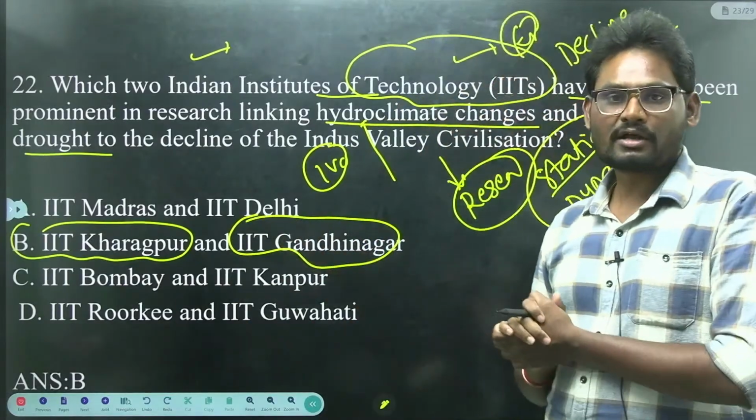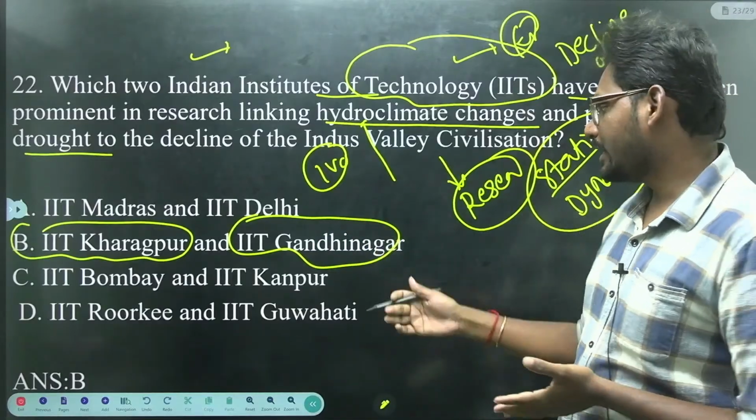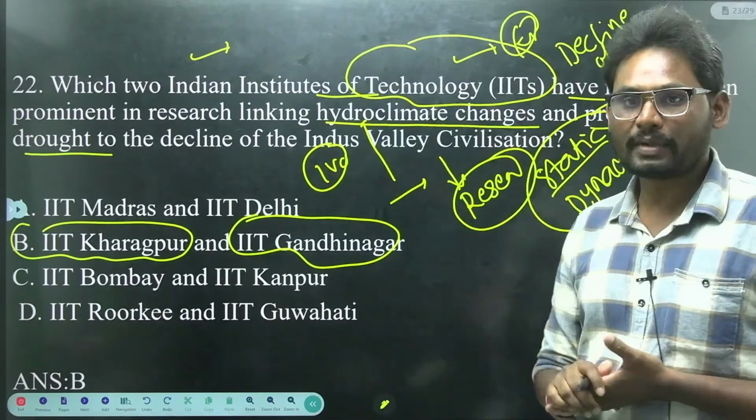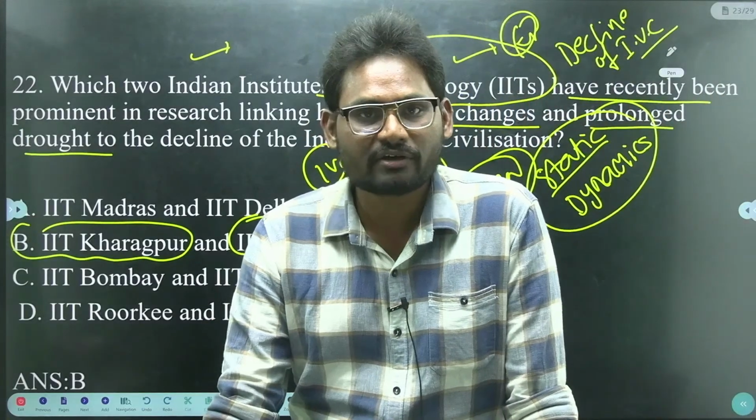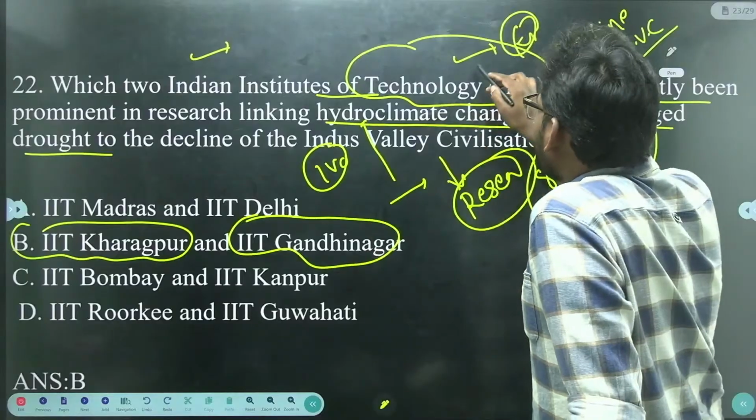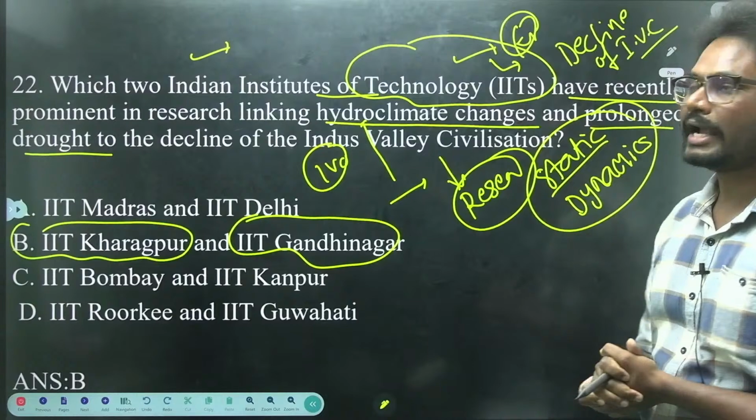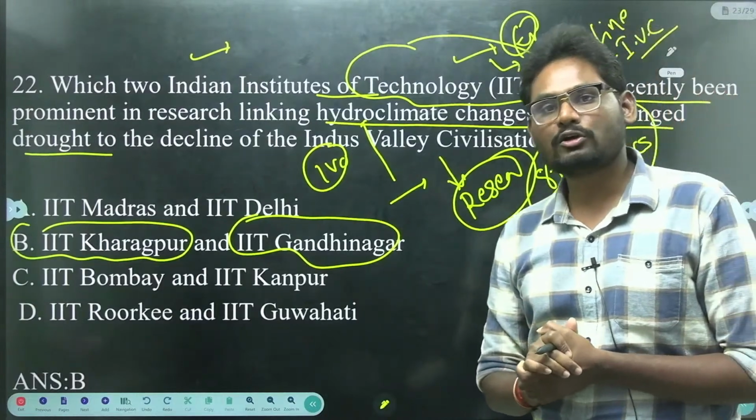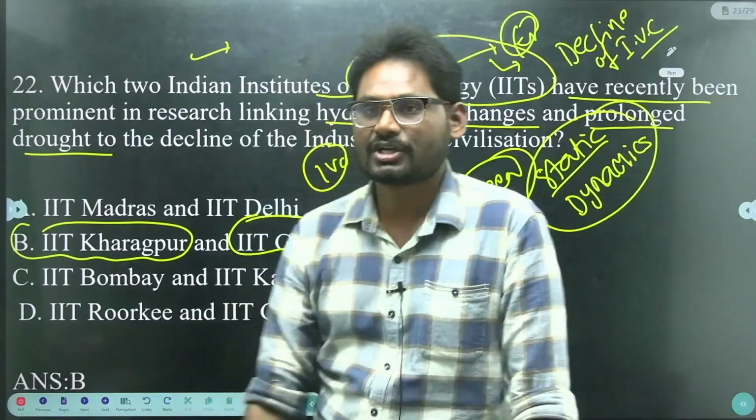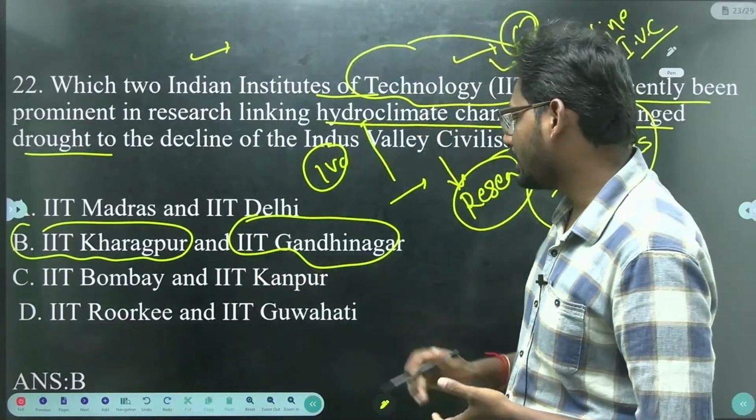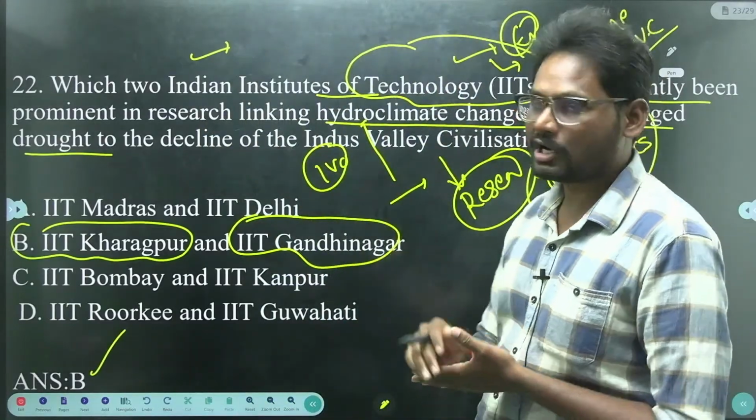So here the two prominent institutes of India, that is IIT Kharagpur and IIT Gandhinagar, recently submitted a paper with respect to the decline of Indus Valley civilization. They submitted a paper that the hydroclimate changes and the prolonged drought were the main reasons for the decline of Indus Valley civilization. So the answer will be IIT Kharagpur and IIT Gandhinagar. That will be answer B for question 22.